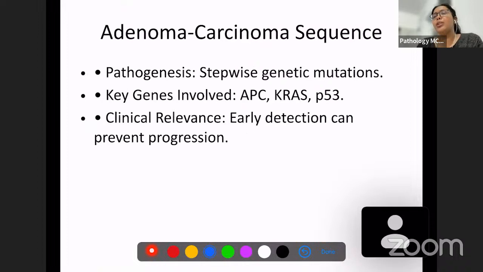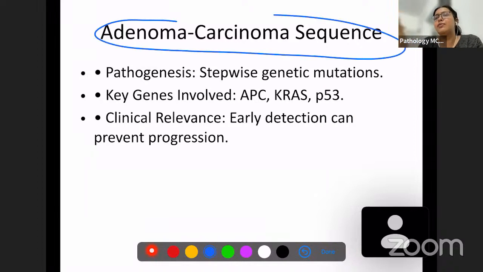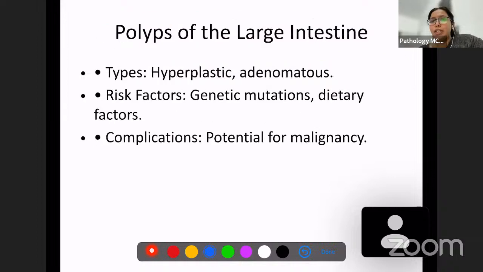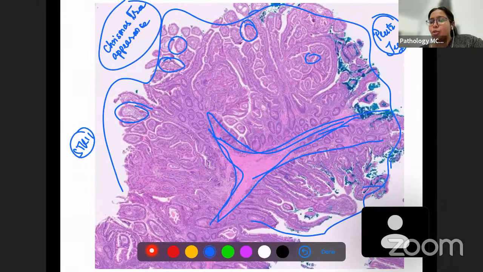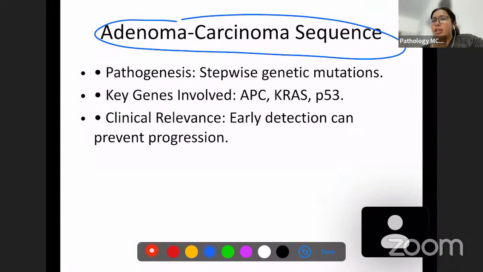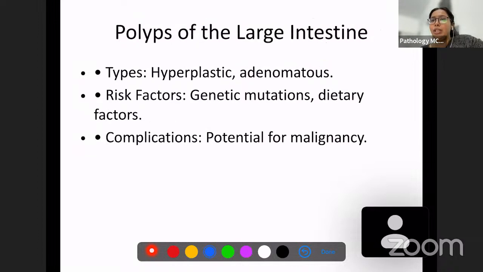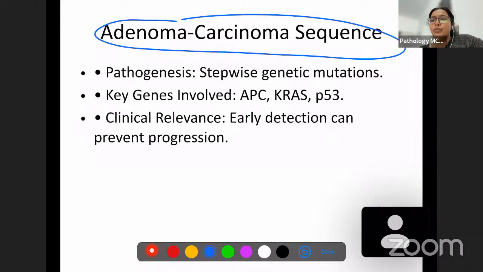Okay, so now we are going to discuss the next topic, which is the adenoma-carcinoma sequence. We know that these adenomas, whichever we discuss, tubular or villous, are going to develop into carcinoma. So there is an adenoma-carcinoma sequence in colonic carcinoma. What does this mean? It is a stepwise acquisition of genetic mutations in a tissue.